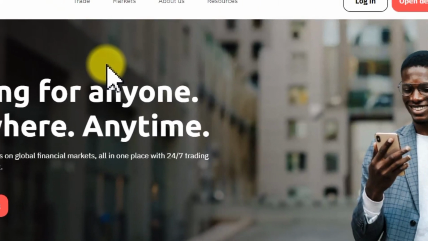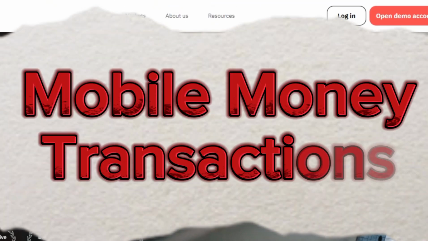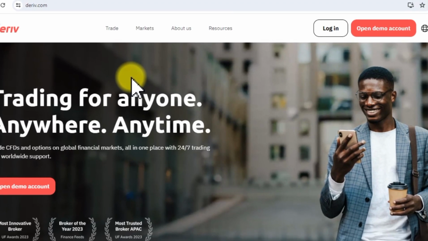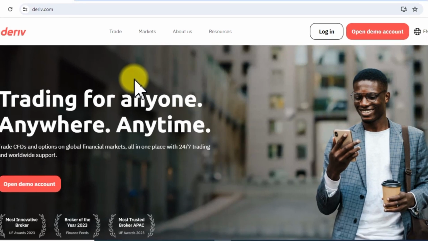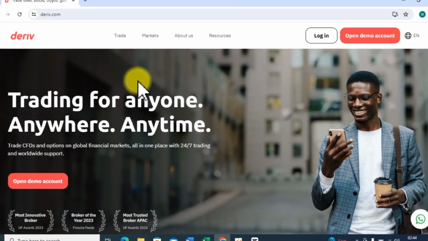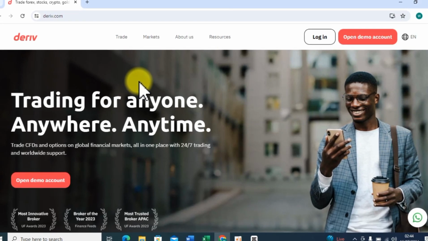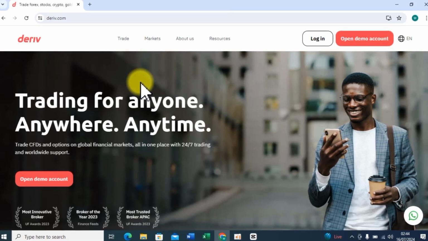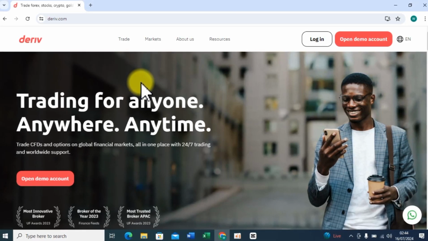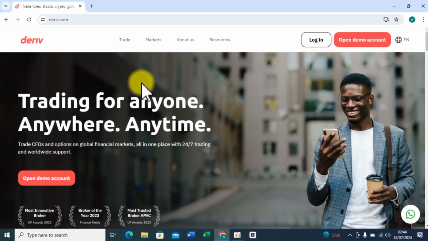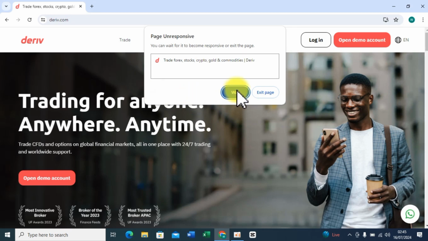I've recently discovered that Deriv introduced or brought back mobile money transactions, that is deposits and withdrawals. There was no partner service provider for this, and it had been scrapped a few months ago, if not years. But of recent, I discovered during our interaction with our Deriv affiliate manager that it was brought back. So when I checked, I found that actually it is back.